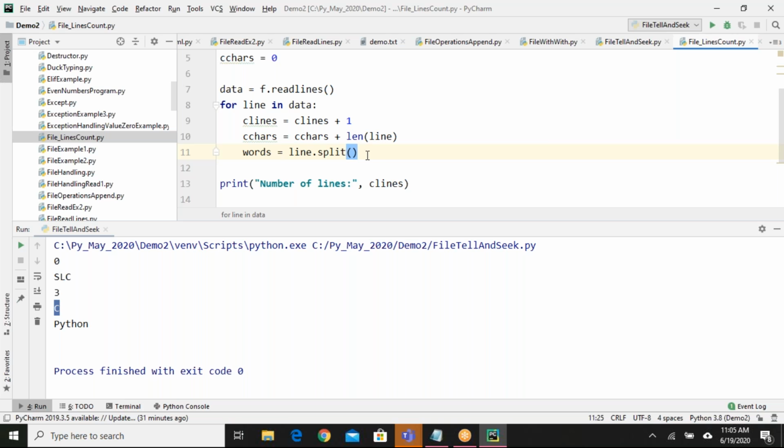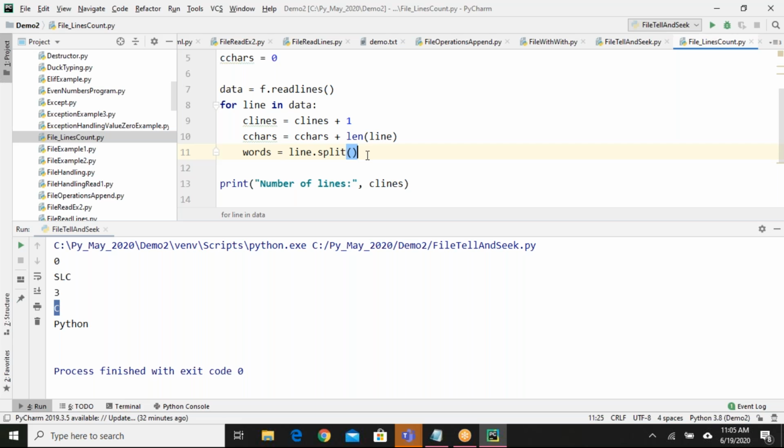If you have hi space hello space how are you, it will split wherever we get a space, and it will create one collection with 5 items. Hi is one item, hello is one item, how are you is 3 items. So 5 items we will get, and those 5 items will be stored in the variable words.